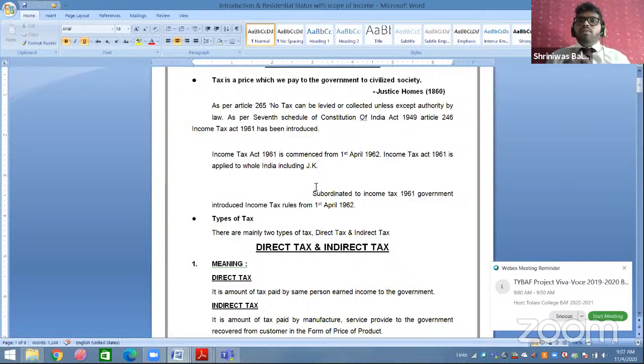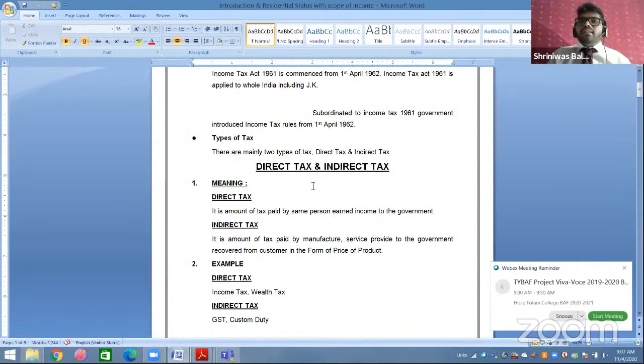Okay. So what about rules, sir? So as your Income Tax Act is applicable from 1st April 1962, same your income tax rules is also applicable from 1st April 1962. Okay, so both Income Tax Act as well as income tax rules are applicable from 1st April 1962, and both are applicable to whole India, including the state of Jammu and Kashmir. Now this was some basic knowledge about your tax system in India.